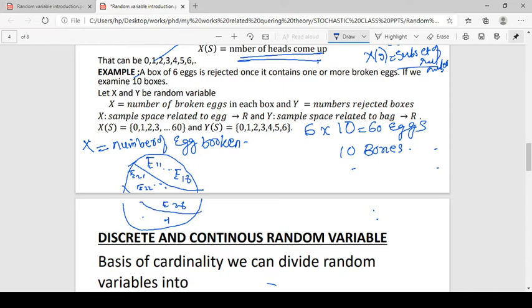Similarly we get up to E106, 60 eggs. So the number of outcomes involves 60 eggs.